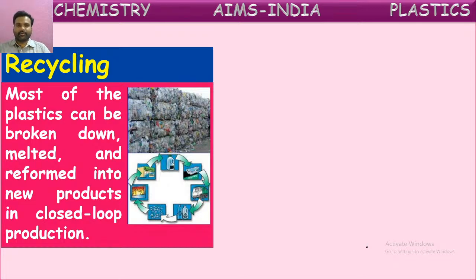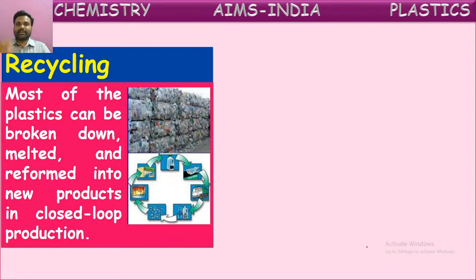This is very important because, as we discussed earlier, plastics are non-biodegradable. They won't decompose themselves in nature even after a long time, so they may cause damage to the environment. They cause pollution. So what is a better idea?